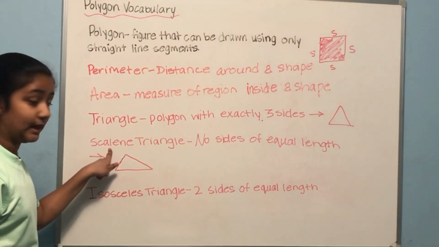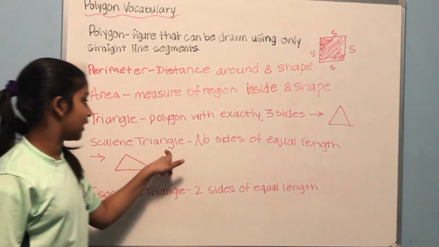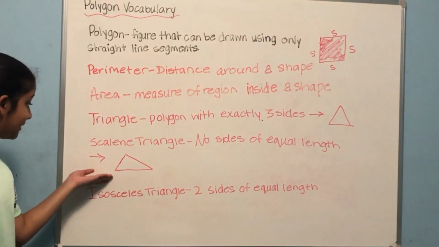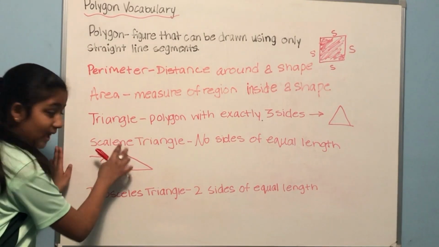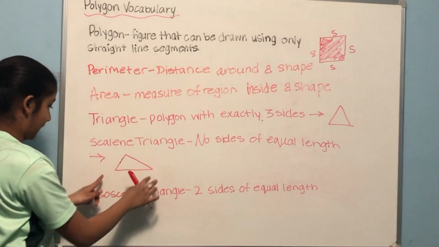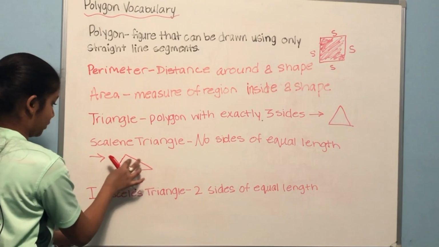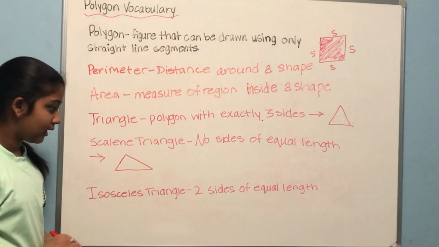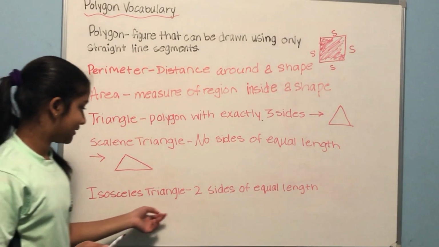We have a scalene triangle. A scalene triangle is basically where it has no sides of equal length. I drew a scalene triangle here. As you can see, none of the sides have equal lengths. This one's actually a little shorter than this one, in case you think that these two are of equal length. Now let's move on to an isosceles triangle.